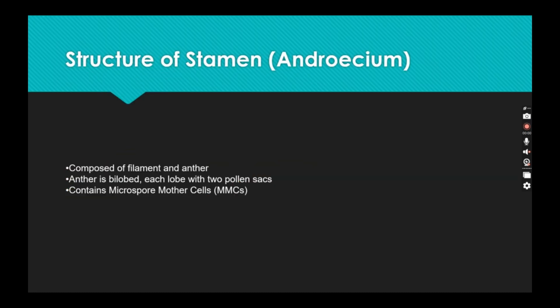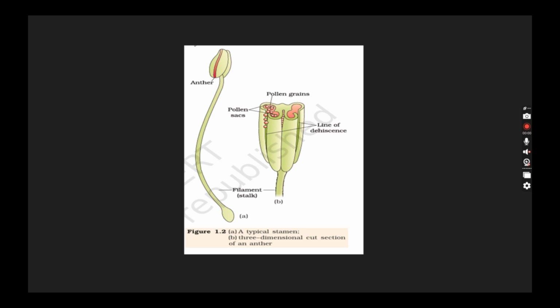Coming towards the male reproductive organ, also known as androecium or stamen. Yes, this is the perfect picture which is easy for you to understand. As I told, this is the anther, this is the filament, or you can also say the stalk. Now, if we cut this anther in a transverse manner, then we are going to see that it is bilobed. What does it mean? That you can see one lobe, two lobes. So it is a bilobed structure.